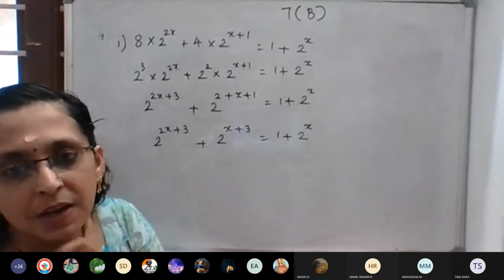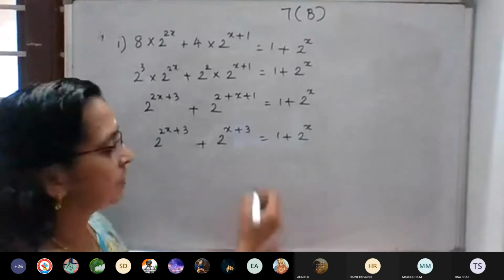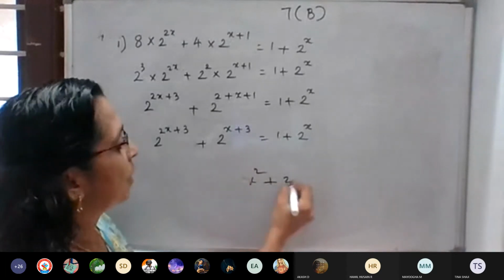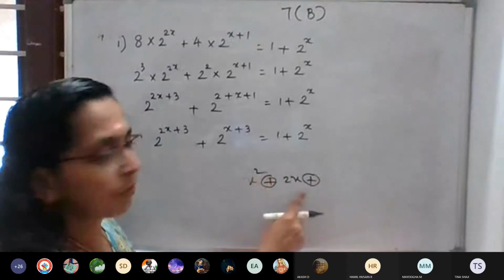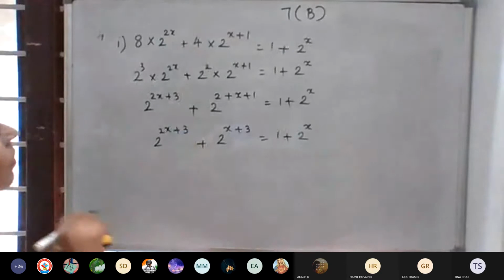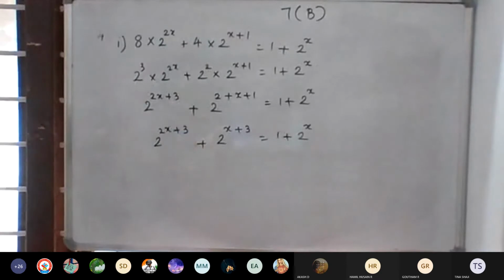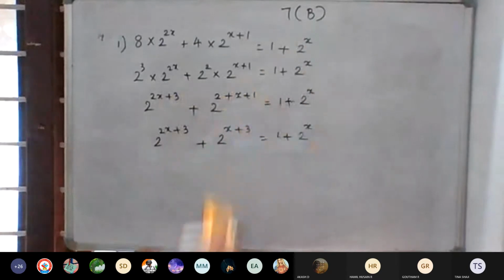Splitting the middle term we will get. Suppose x square plus 2x, in between plus means what will we do? We want to bring 2x to the left side, and 2x to the right side. Why are you taking only 2x?